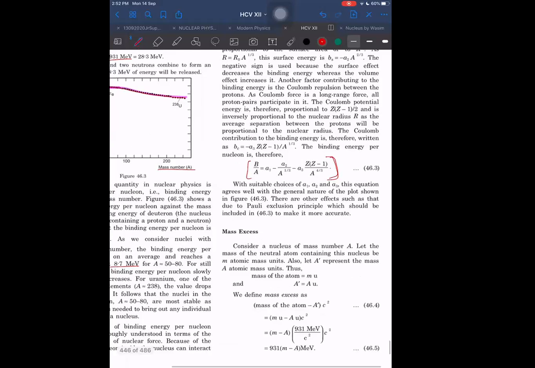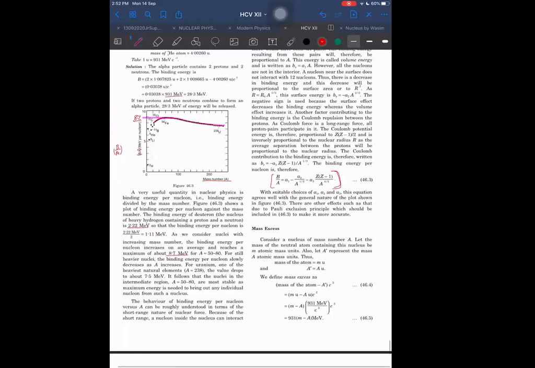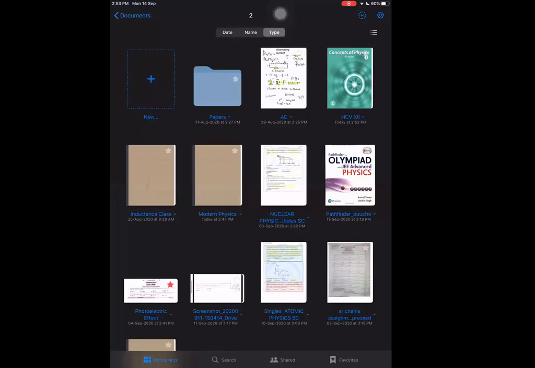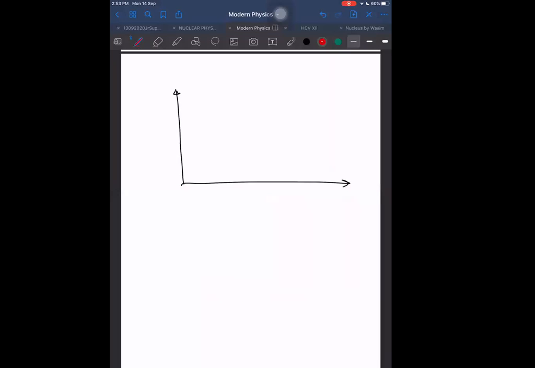There are 3 terms. These terms I will discuss later on. Before discussing these terms, first of all, I want to continue again. So what kind of graph did we get? We got something starting from here, then something here this way. This is the binding energy per nucleon versus A graph. It goes up to maybe 8.7, and this peak is nearly at iron. Near iron, approximately near iron.